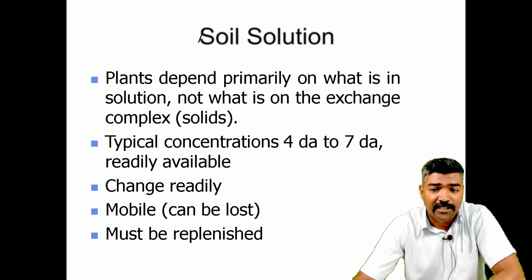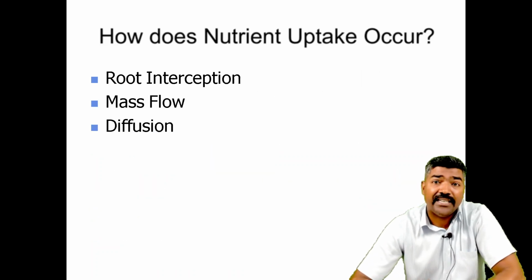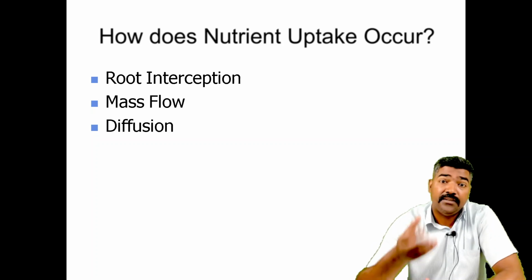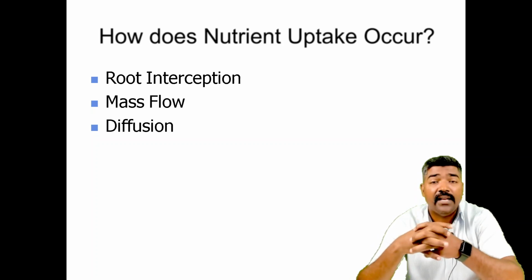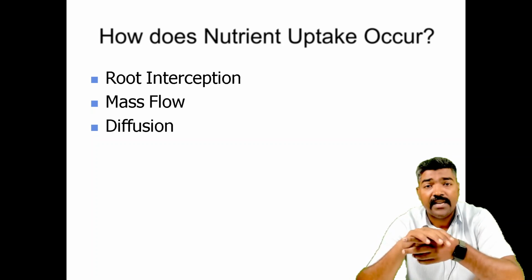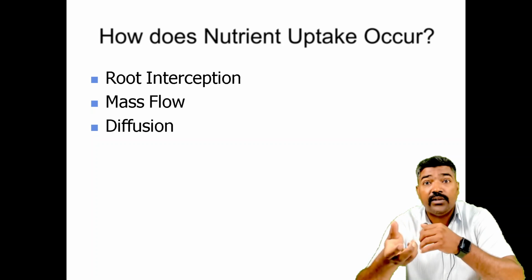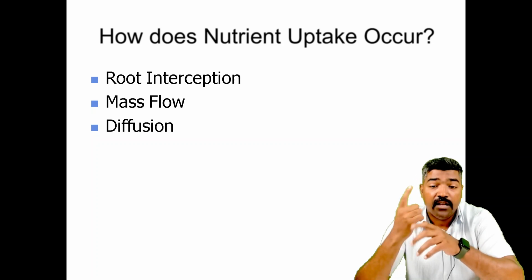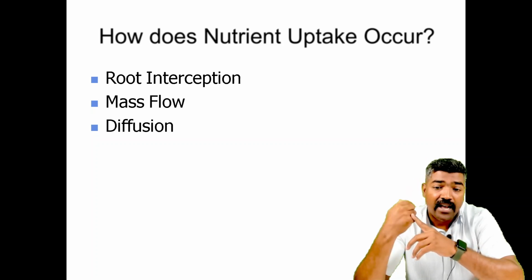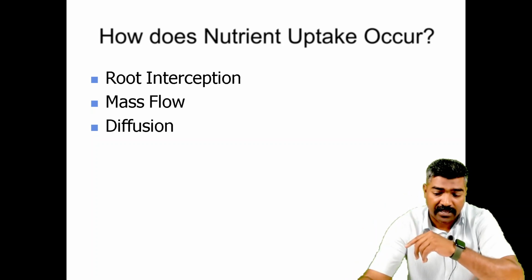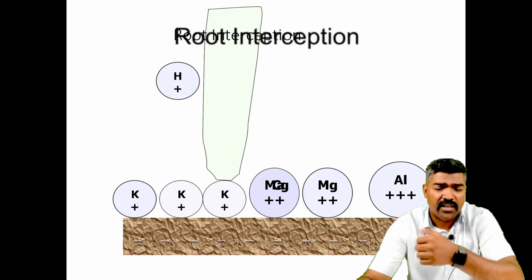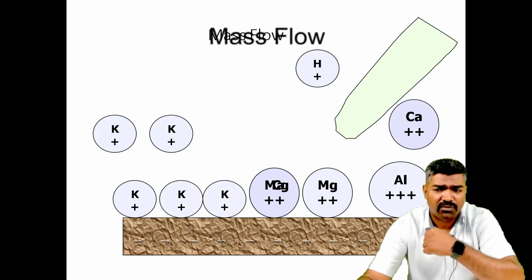Next you can see how nutrient uptake occurs. When we have a very good soil and the improvement of the soil, the solubility of the soil is there, then how can you improve nutrient uptake? There is root interception, there is mass flow, and the diffusion rate is also there. Everybody knows about the mass flow.